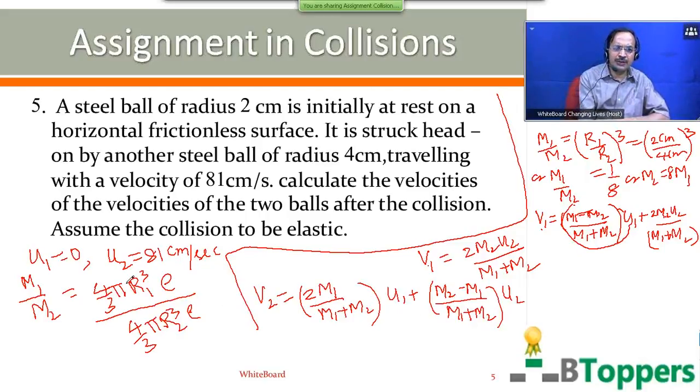In this problem, the initial velocity u1 of the first ball is 0, therefore this term will vanish. So you get v2 equal to m2 minus m1 by m1 plus m2 whole multiplied by u2. Here you can substitute m2 as 8 times m1.